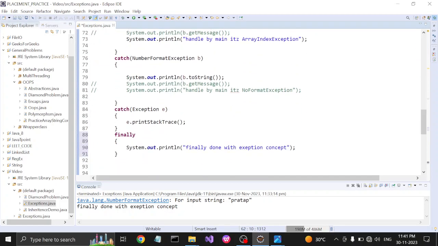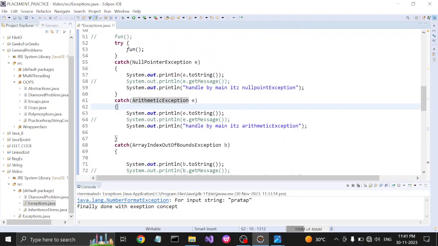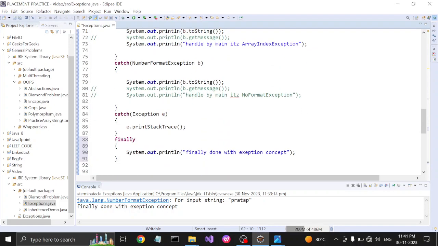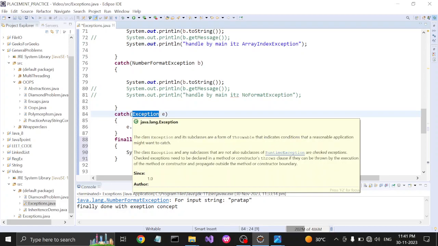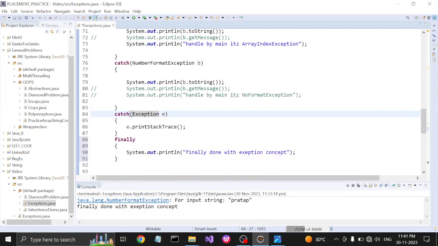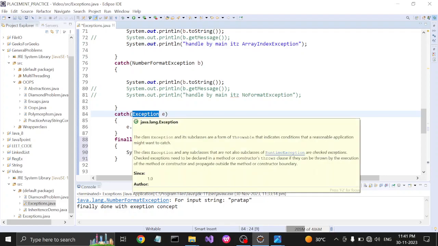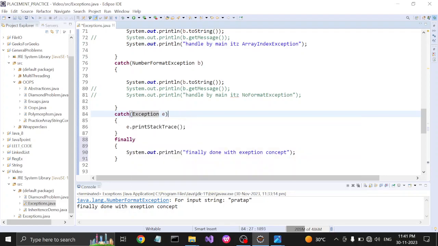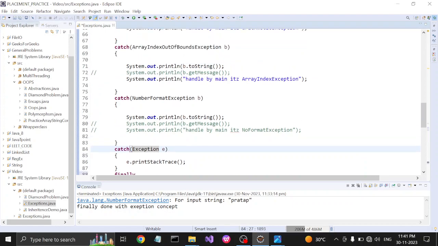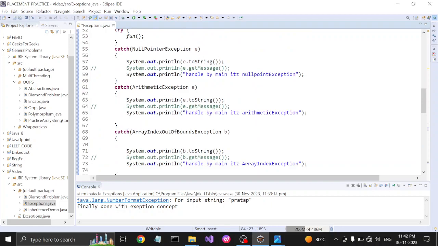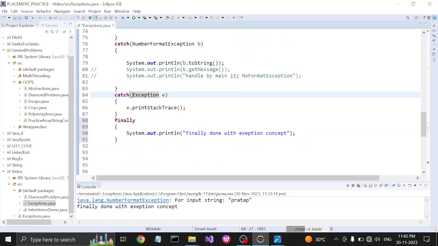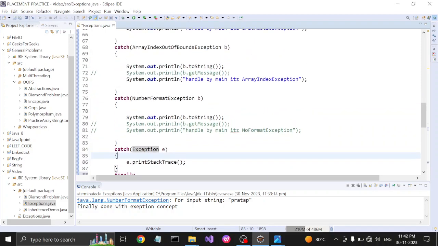And at last, if the exception is not one of those declared, it will be caught by Exception, which is the superclass of all exceptions, the general or global exception. For any type of exception not handled above in those catch blocks, it will be handled in this exception block. We'll see them one by one.